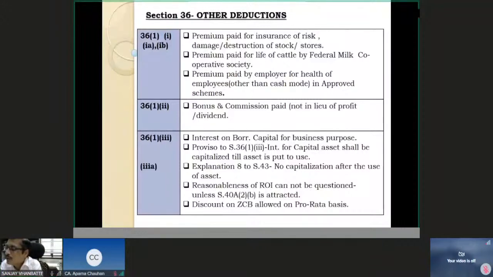Then Palak from Korea is asking me, sir, what is actual cost in case of second-hand asset? Actually, what do you mean by second-hand asset? I suppose it's an asset, suppose a second-hand car I purchased from another person. Now he sells it to me for say 2 lakh rupees. Whatever his cost of acquisition, what is his written down value, all those things are not concerned. If it is a third party or arm's length transaction and I purchase a second-hand machine or a second-hand car for 2 lakh rupees, then actual cost for me is 2 lakh rupees, and accordingly I start claiming depreciation on 2 lakh rupees.